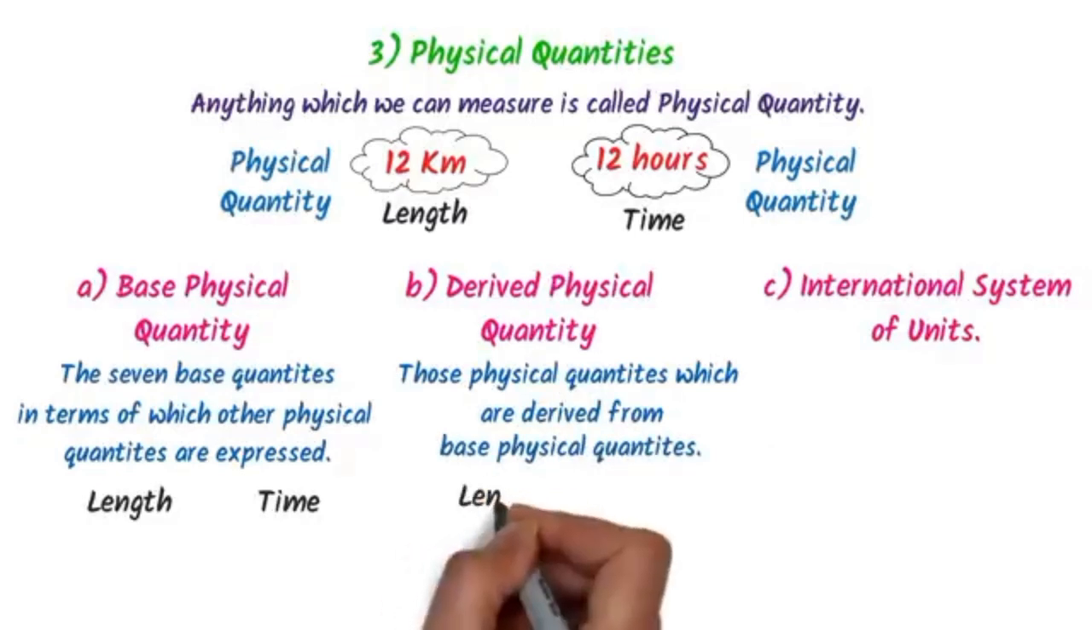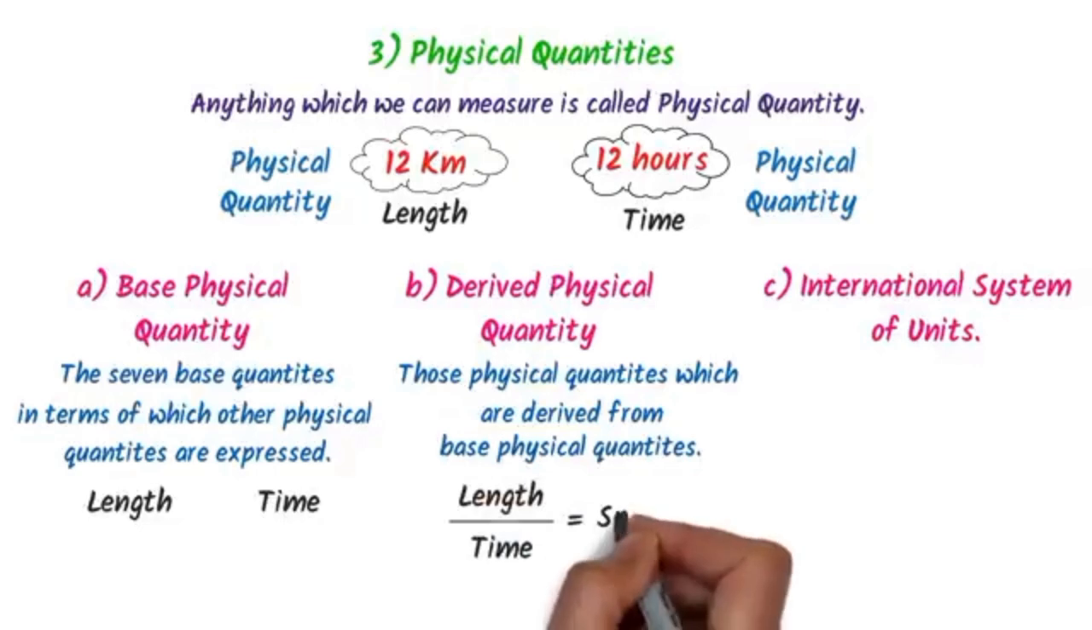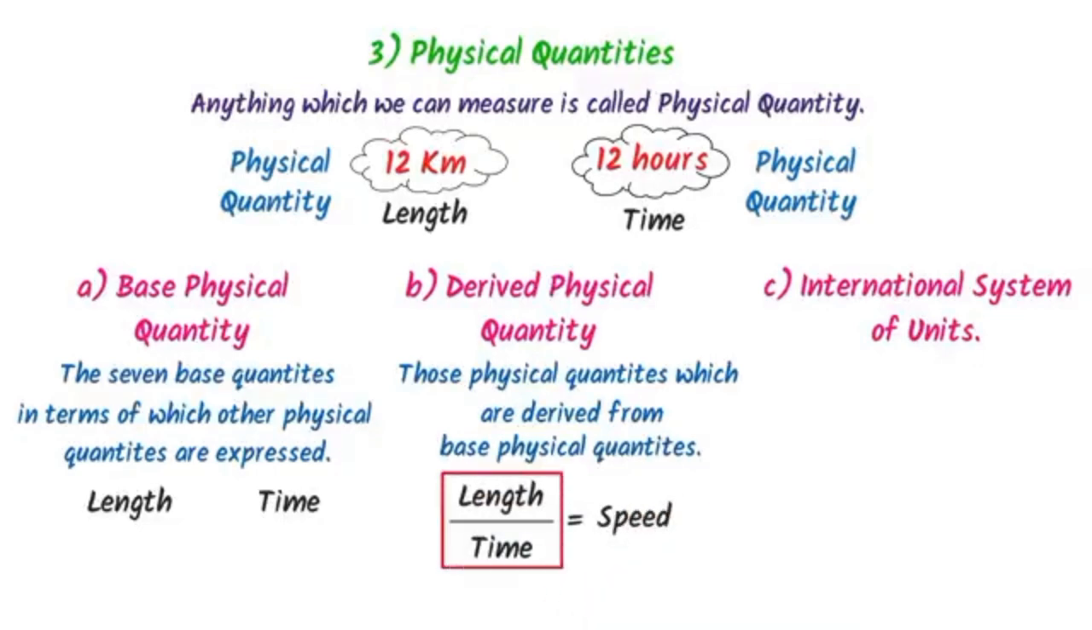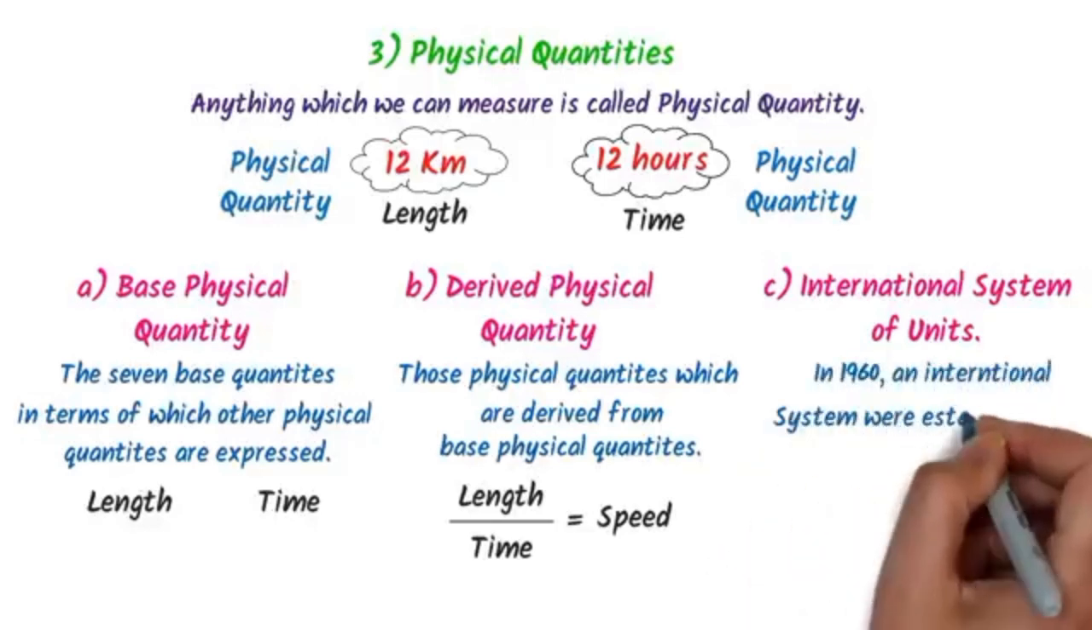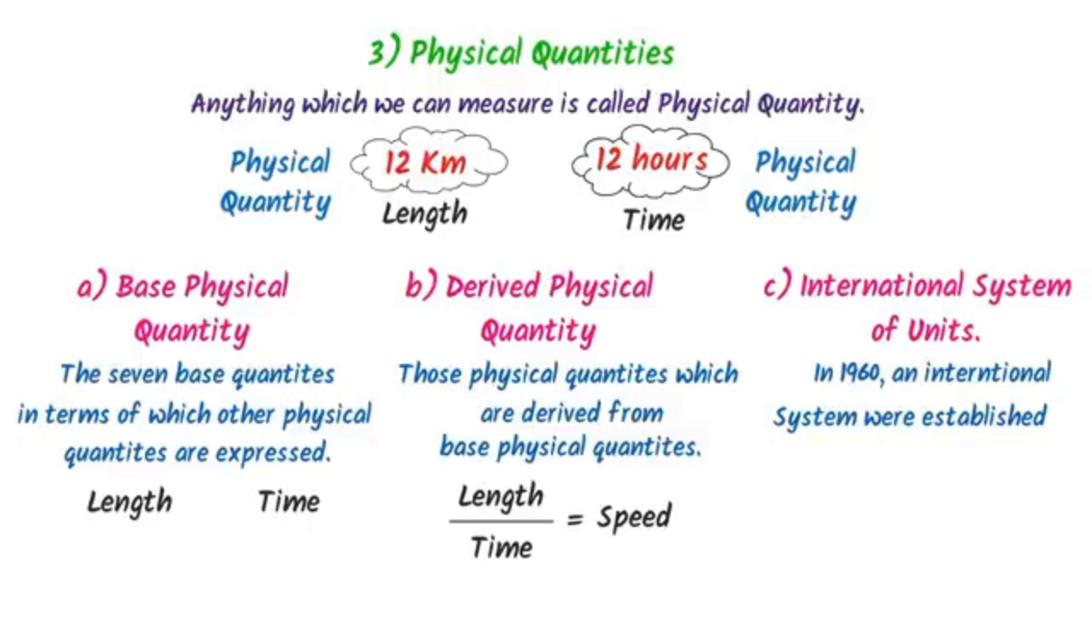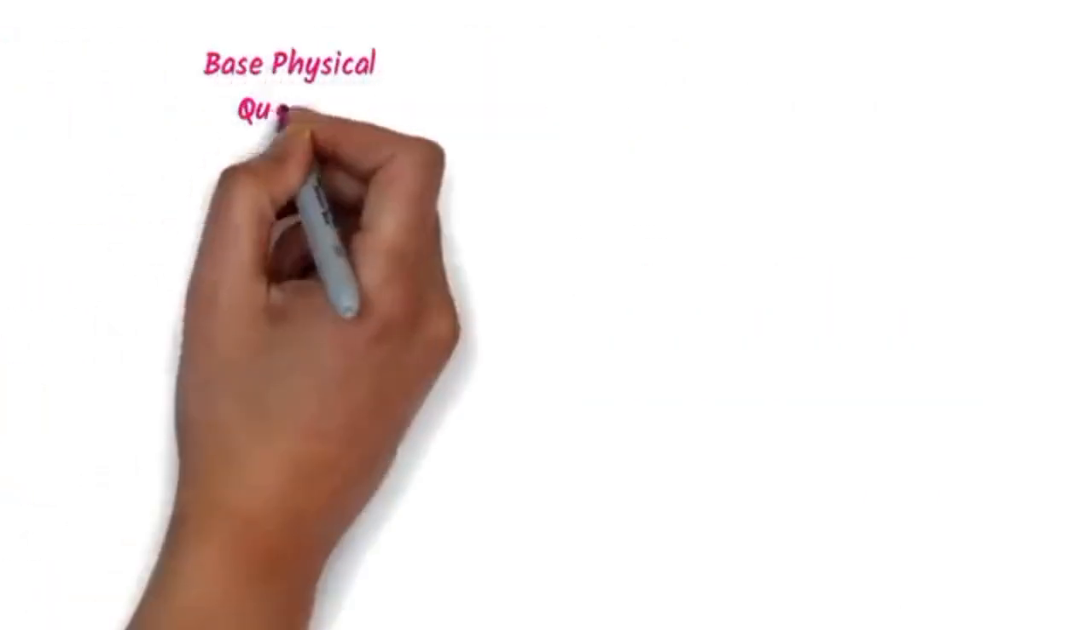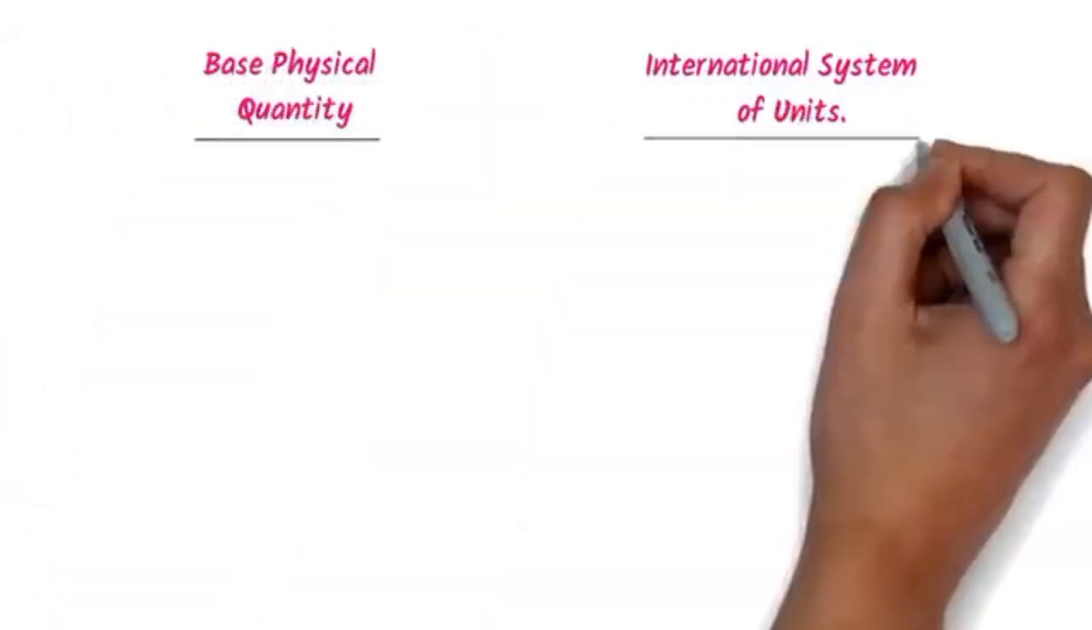For example, when we divide length by time, we get speed. Here, we know that length and time both are base physical quantities, but dividing them, we get another physical quantity like speed, which is known as a derived physical quantity. Now, what is the International System of Units? Well, in 1960, an international system of units was established for 7 base physical quantities, which we call the International System of Units. Now, how to remember base physical quantities and International System of Units?